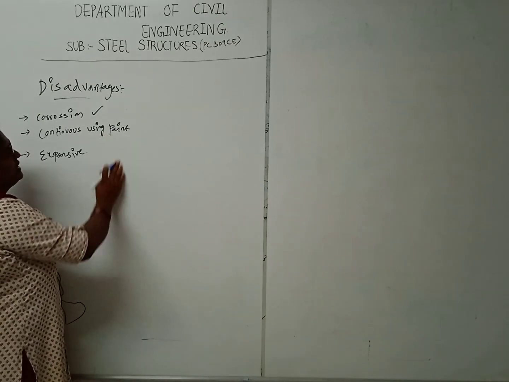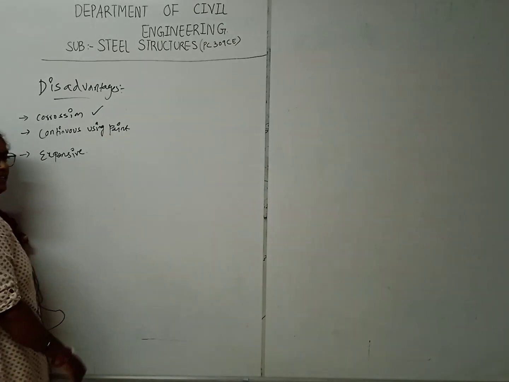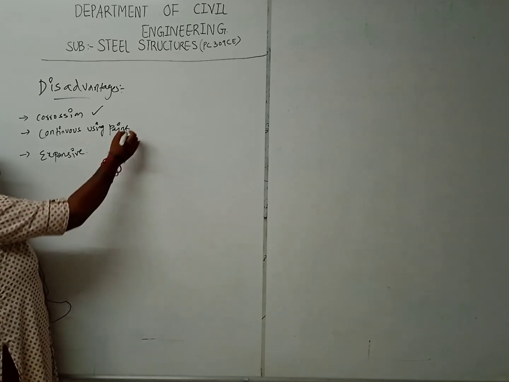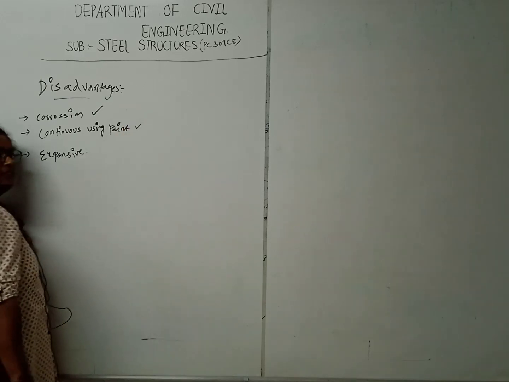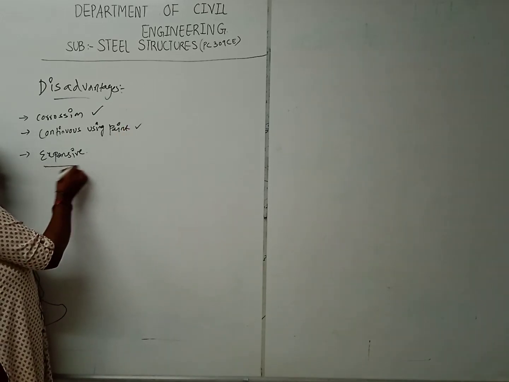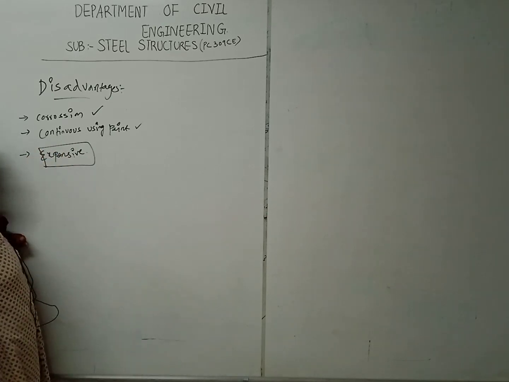Whenever corrosion occurs, to avoid it, we will be applying paint continuously. And steel is expensive.